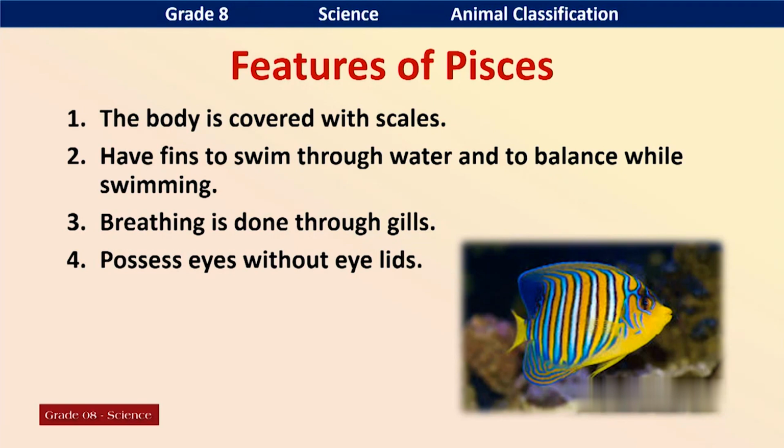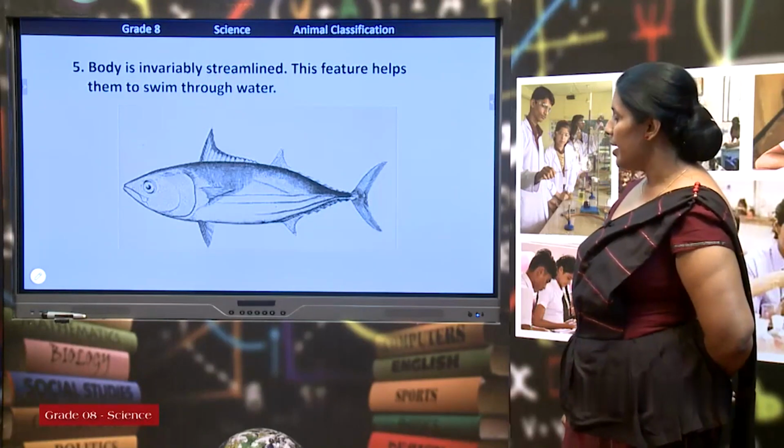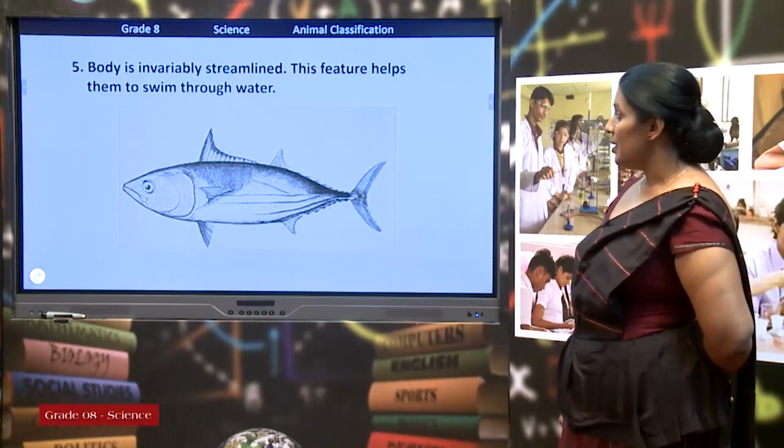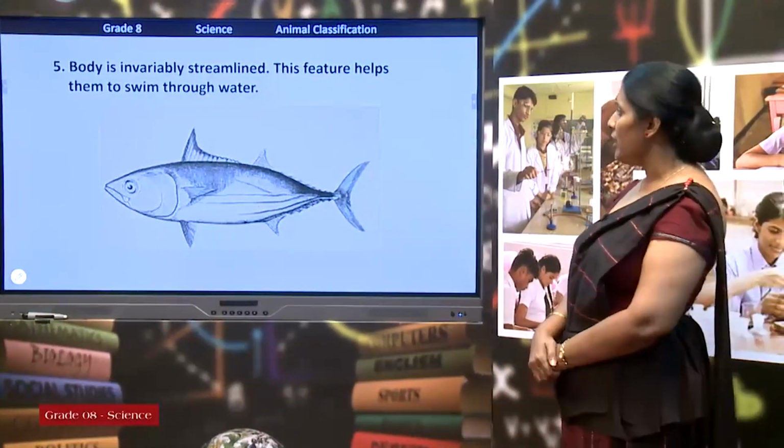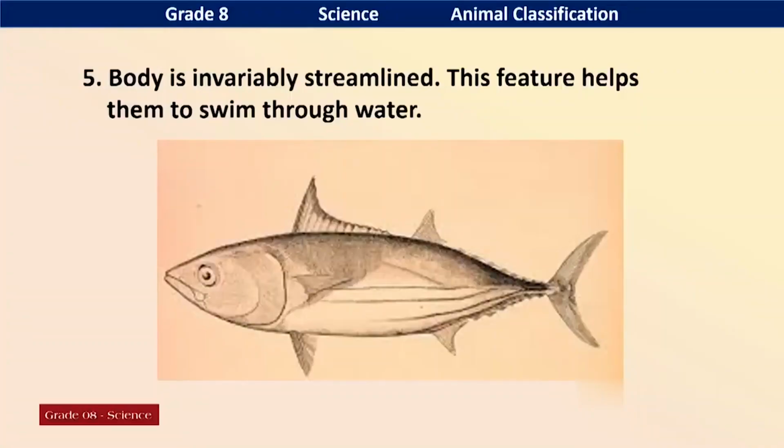Next one, they possess eyes without eyelids. Yes, next feature. It is the unique feature of Pisces. Their body is invariably streamlined. It is called a streamlined body. It is very important for locomotion. What is this streamlined body?